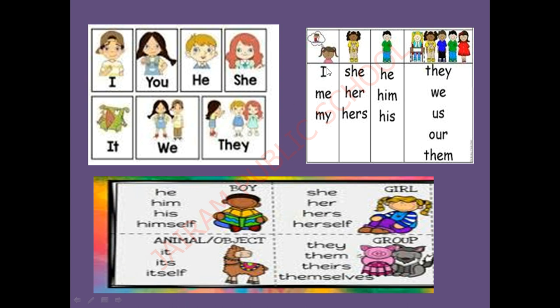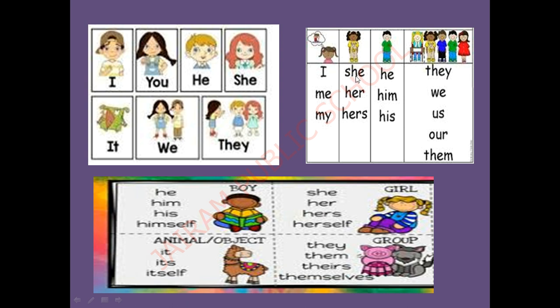Okay, listen here. I, me, my. So you can use I, me, my. Here, if the person is a girl, what will you use? She. If the person is a boy, what will you use? He.